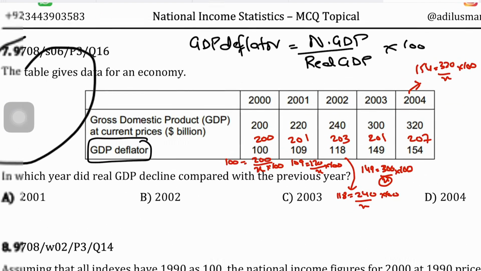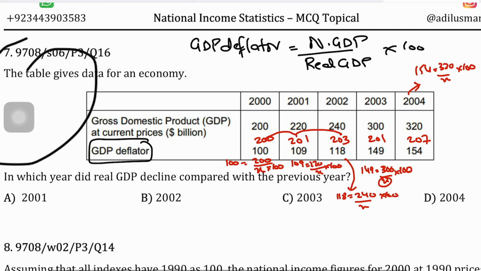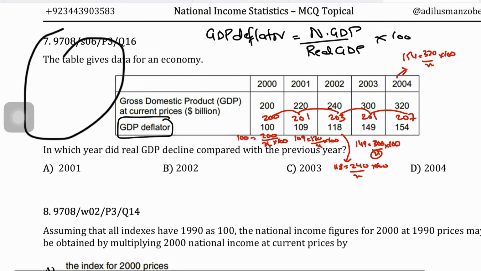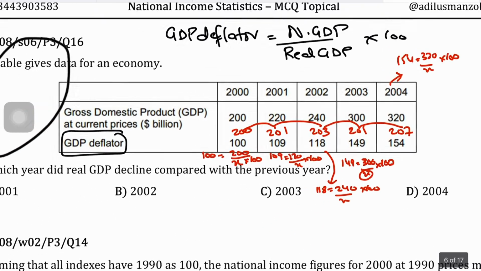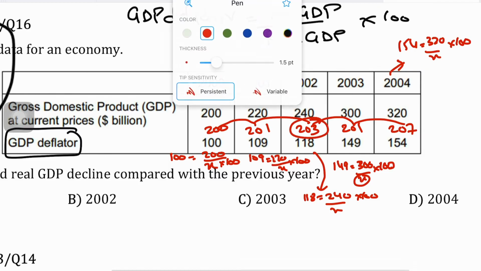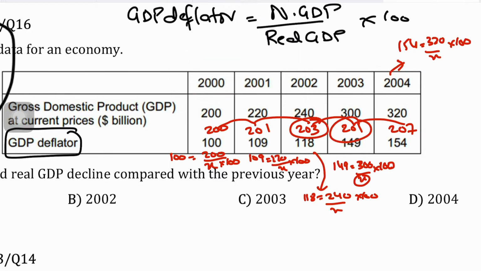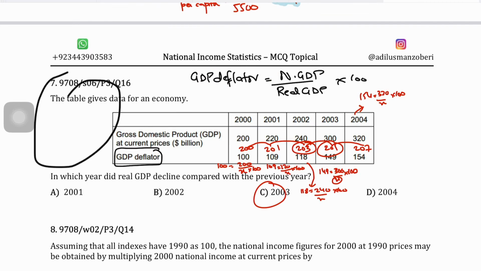Except for 2003. So 200 to 201, 201 to 203, 203, it then fell to 201, and then it went up to 207 again. So in which year did real GDP decline? It declined in 2003 compared to the previous year. So compared to the year 2002, in which the real GDP was 203, in 2003 it declined to 201. So the answer is C, that is 2003. According to the table, the real GDP declined in 2003 compared to 2002.